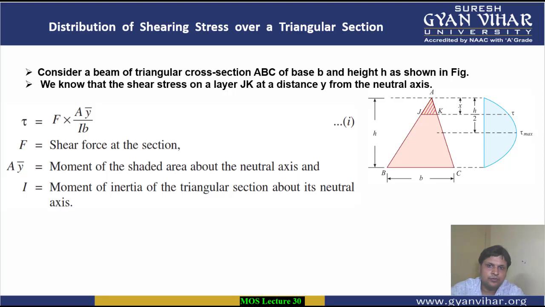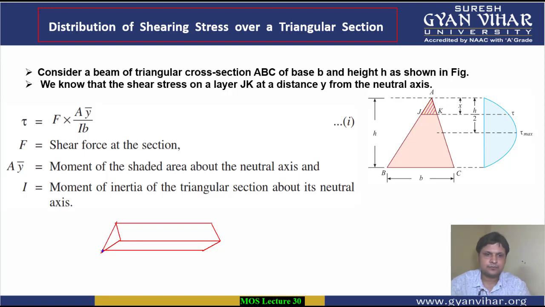So now this was for a rectangular section. Now let's take the example of a triangular section. If the beam is of triangular cross section, so for that case what will we do? Let's consider a beam like this. For your understanding, let me draw a beam. All right, a triangular beam means something like this. Let this be the triangular beam, and it is supported here and here.